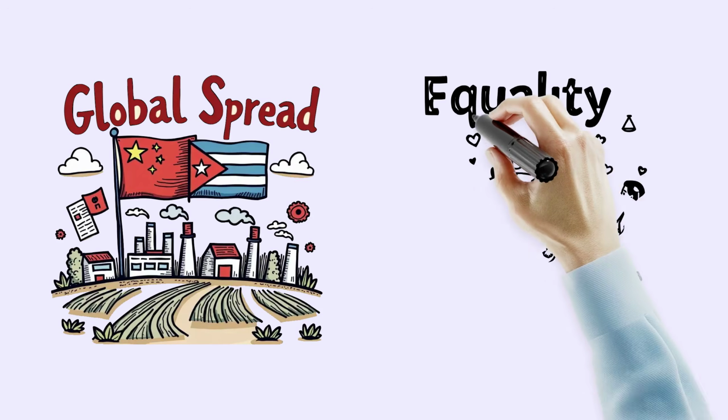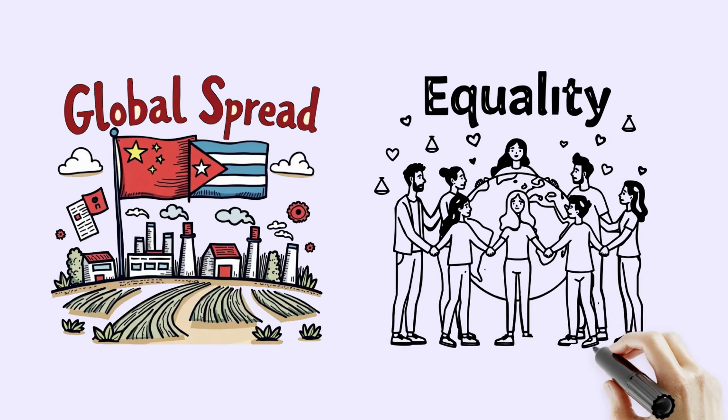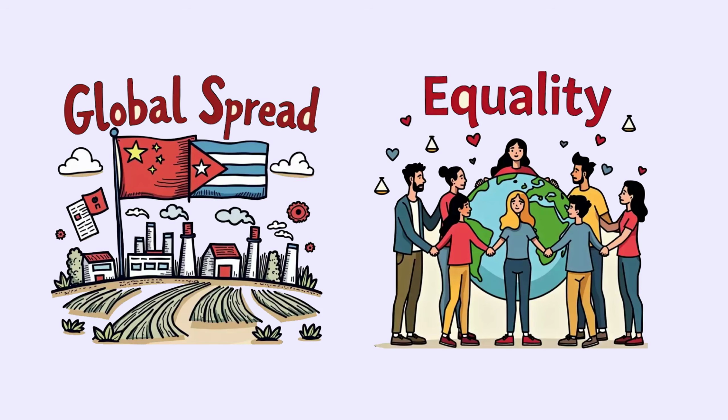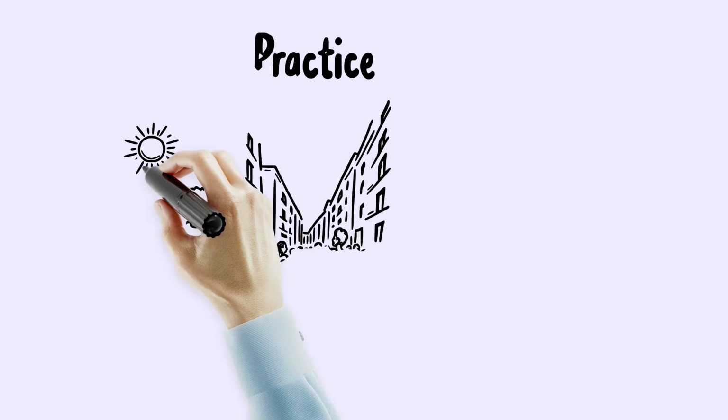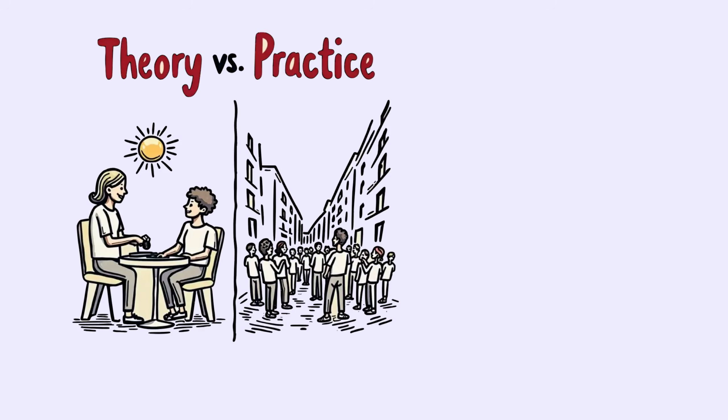So next time you hear someone talk about communism, remember, it's a system that started with thinkers like Marx and Engels aiming for equality and shared ownership. But how it works in real life depends a lot on how it's put into practice, and history shows it can be complicated.